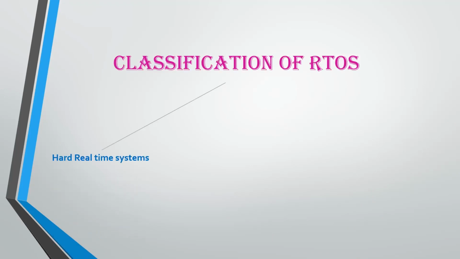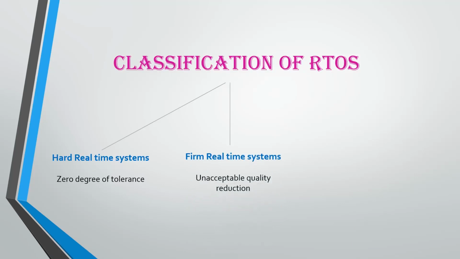So next we have classification of RTOS. First one is the hard real-time systems, that have 0 degree of tolerance of missing the deadlines. Second is the firm real-time systems. They cannot accept the quality reduction. The third and the last is the soft real-time system. They can accept the reduction in quality. So first let's see what is hard RTOS.